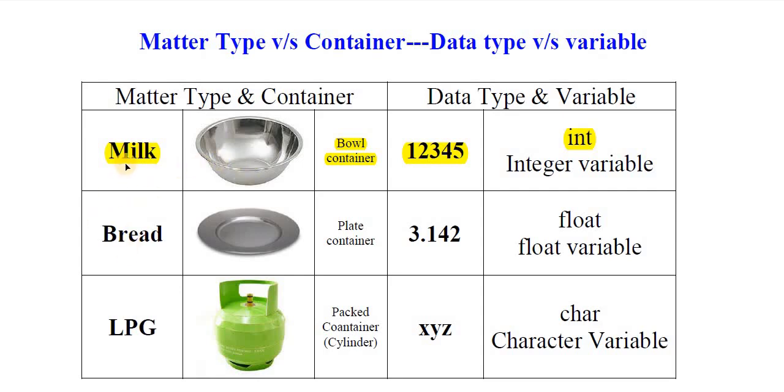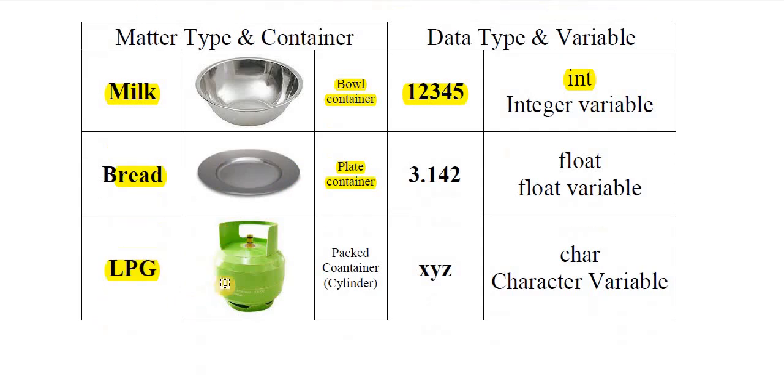And bread, so milk is a liquid item, and bread is a somewhat solid item. So a solid item can be stored in a flat container like a plate. And LPG is a gas, so we cannot store gas in an open container, so we have to use a packed container like a cylinder. So depending upon the type of material or item, we have to select the proper container. In the same way, we also have to think in programming languages.